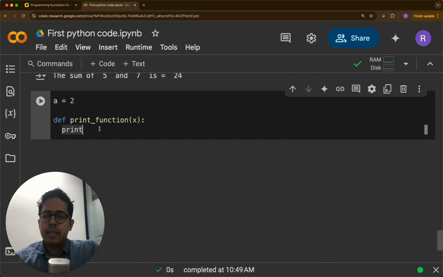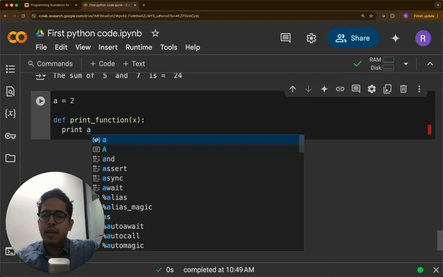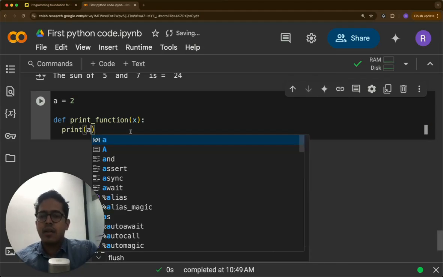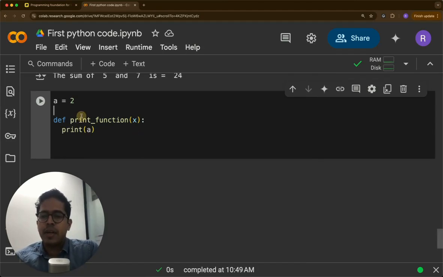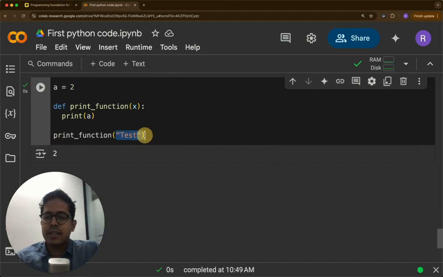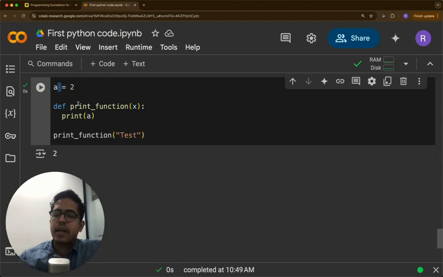So now if we say print a, and if we call print_function of, and let's say x is something like test, then what happens is this is not printing test, it is printing a, because this variable a is globally accessible. So this variable a equal to 2 is defined outside the function, but it is accessible globally.